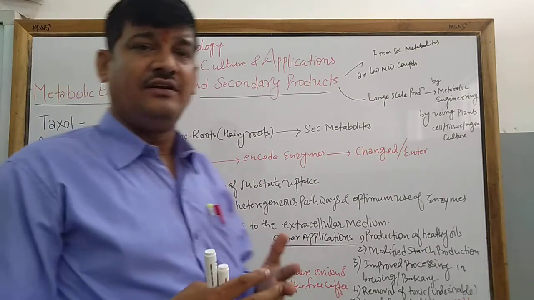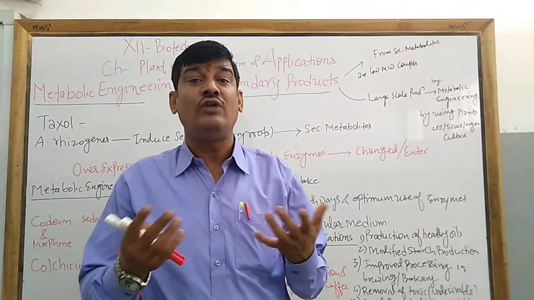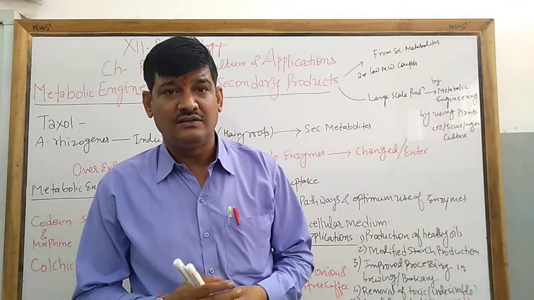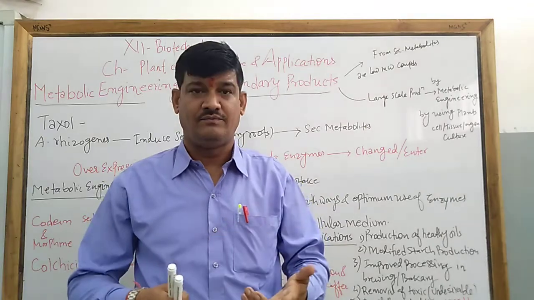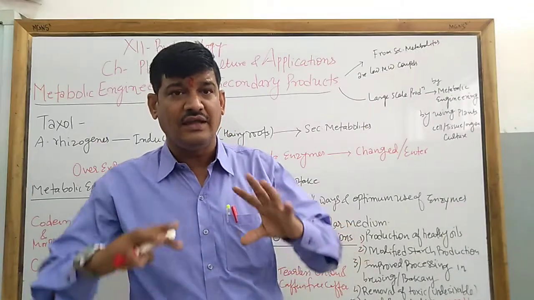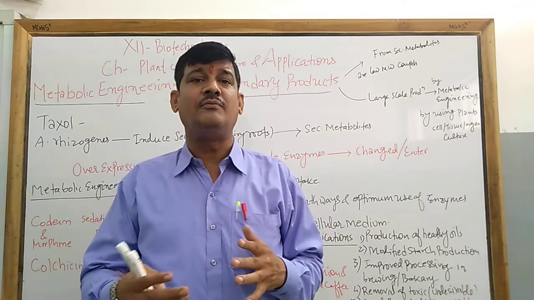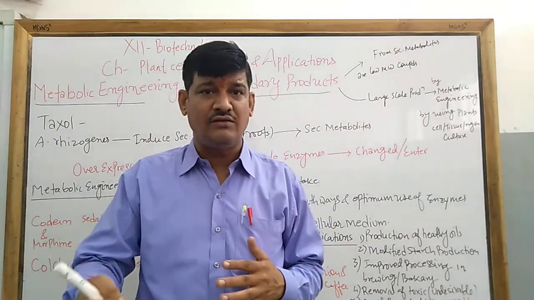Metabolic engineering refers to the engineering of metabolites. What are metabolites? Metabolites are the chemical substances which are produced by the process of metabolism. What is metabolism? In the living system, a number of chemical compounds are formed and they are degraded or broken down.